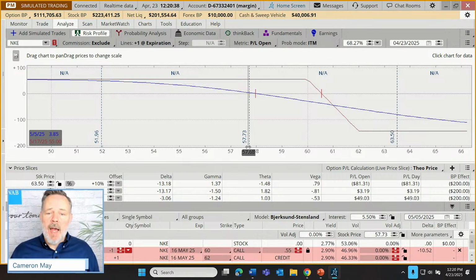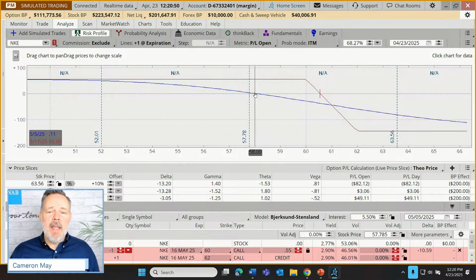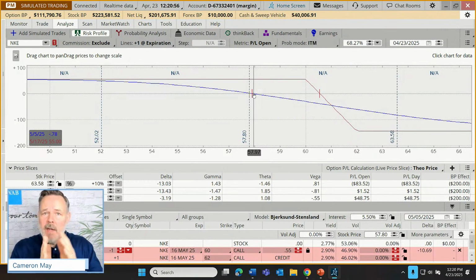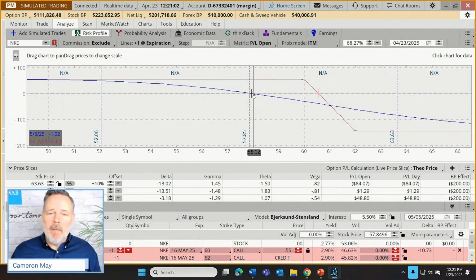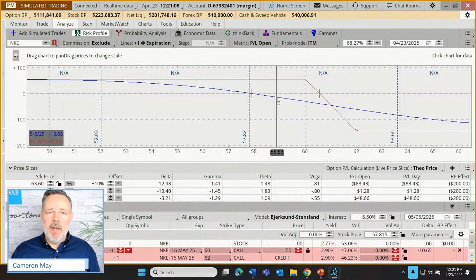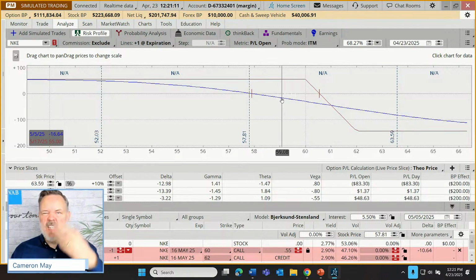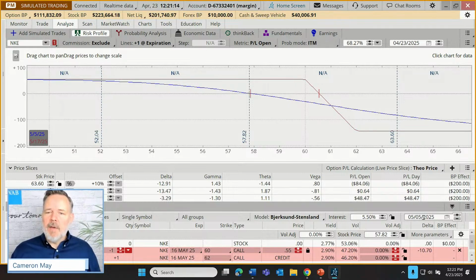What if the stock were to rise? Well, even if it rose from where we are right now, we're still making some money. Notice the little blue number here. Still a little bit above break even, and then we hit break even for May 5th right there. That's because the stock's already where it needs to be, and it's actually gotten closer to expiration. So that's moved the break even up a little bit, built in a little bit of buffer on this trade. But if we start to rally too much, then we're slipping into loss territory on that May 5th projected date. So this is a nice little tool that allows us to just construct a profit or loss scenario for future dates. It's building in the element of time decay.